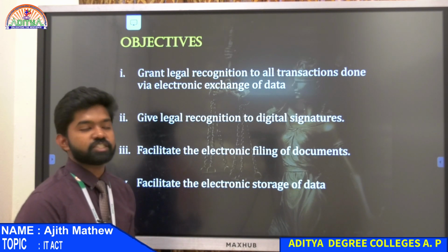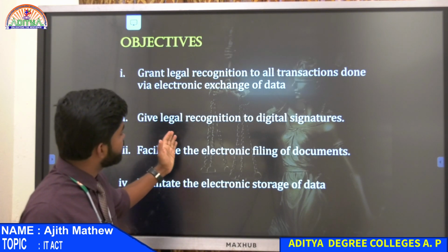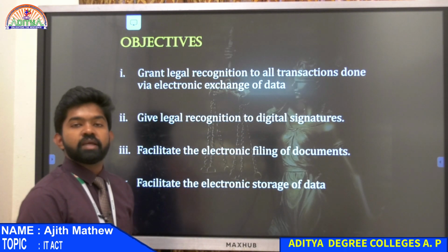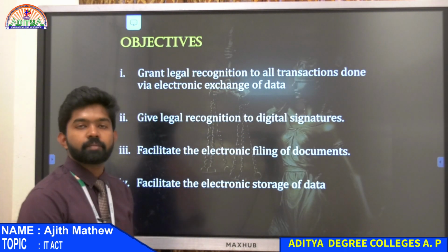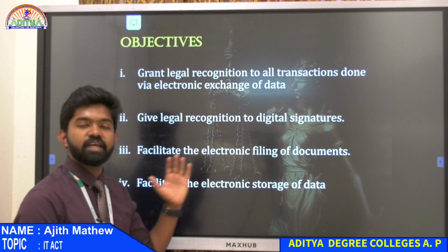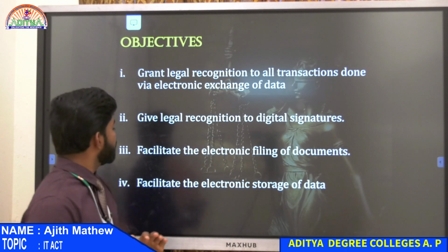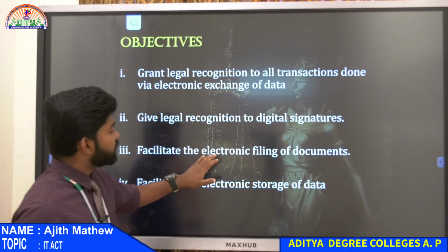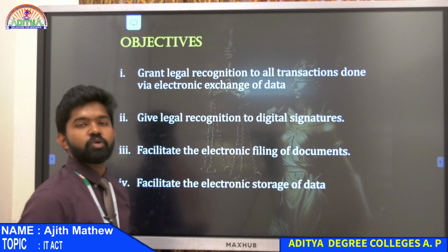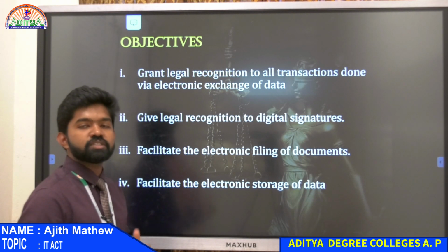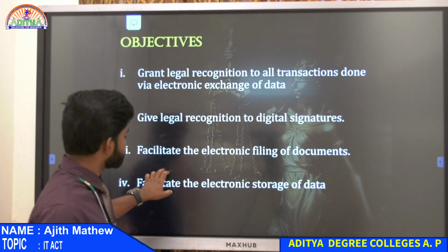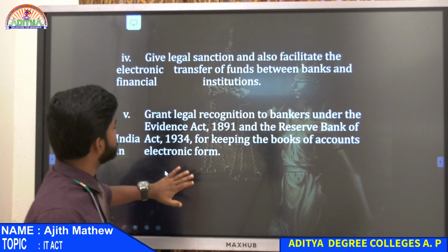Electronic transactions, that is the first thing. Then recognition of digital signatures, which are used now. Digital signatures are given legal recognition and are legally valid. Then facilitating the electronic filing of documents. When you came here, you also filled in your documents electronically, you didn't come here and hand over a document. All those things come under the IT Act. Then storage of data. We discussed all these points yesterday.